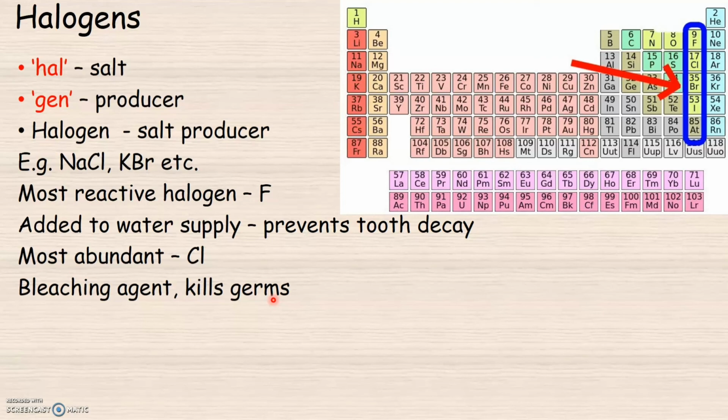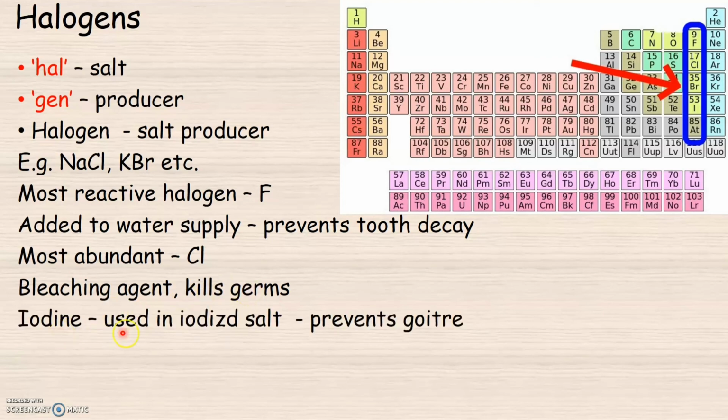The next halogen, iodine, as we all know, is used in iodized salt. A deficiency of iodine in our diet can cause a deficiency disease called goiter. So the addition of iodine, a halogen, to make iodized salt can prevent the deficiency disease called goiter. So this is all about halogens.